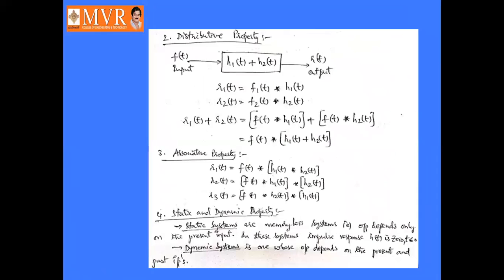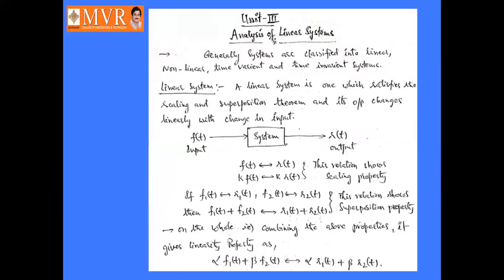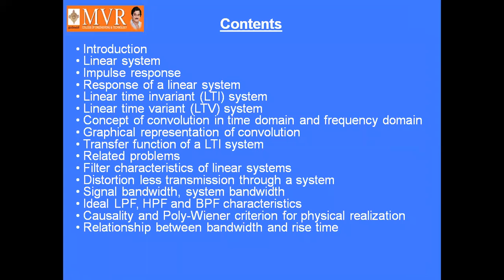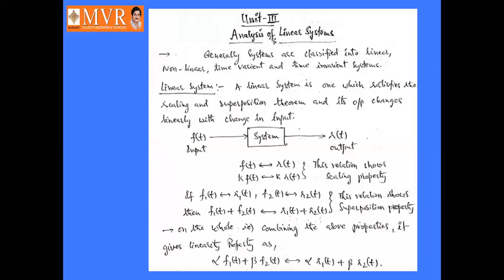If it obeys the scaling property and superposition theorem, right? So that is the linear. That is the definition of the linear system. Okay, linear system, which obeys the scaling and superposition. What is meant by scaling property?